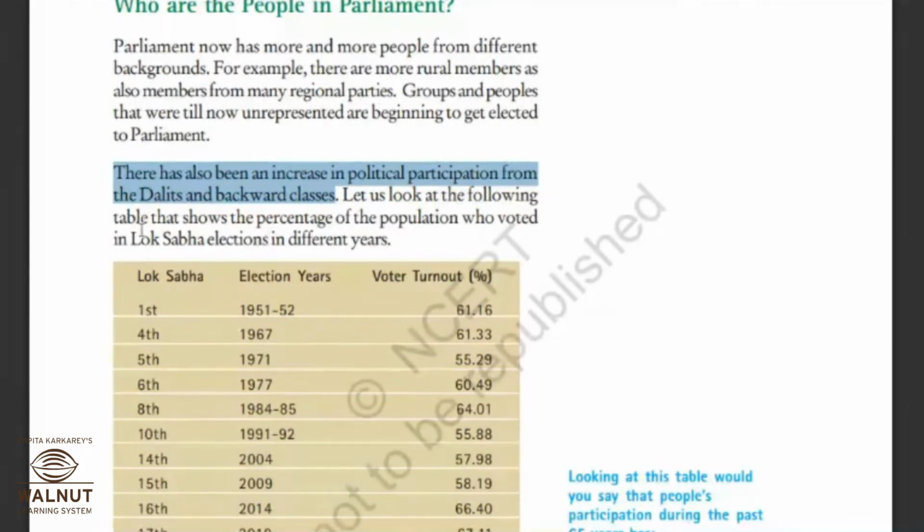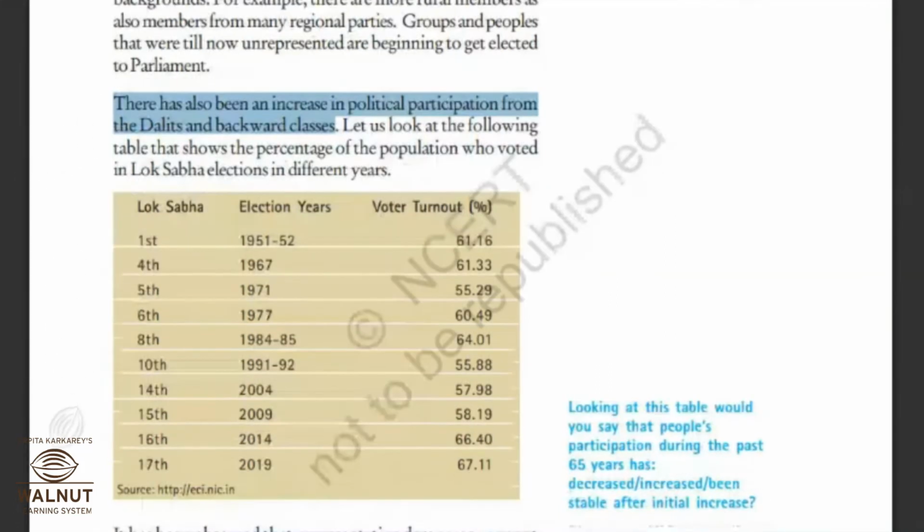Let us look at the following table that shows the percentage of the population who voted in Lok Sabha election in different years. म्हणजे आता तुम्हाला युनिव्हर्सल फ्रँचायझने तुम्हाला राईट दिलेला आहे, राईट टू व्होटचा. But still if you look at this table and if you look at the percentage, you will come to know that there are still not 100% people who are taking participation in the election process.